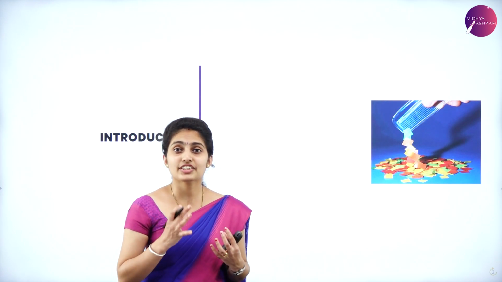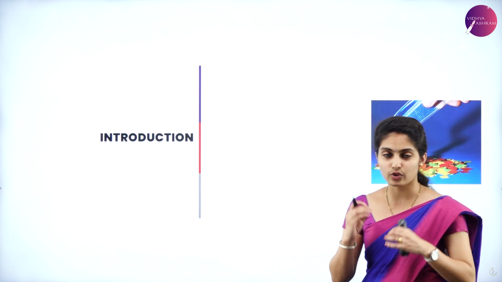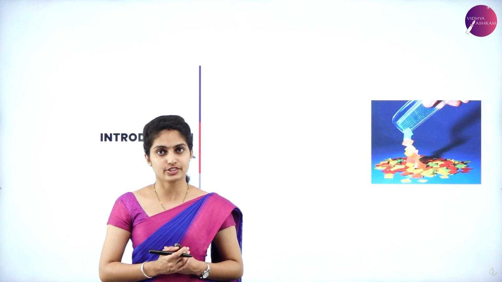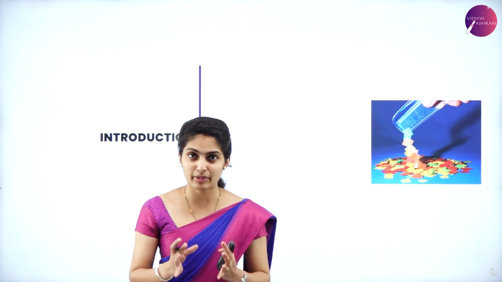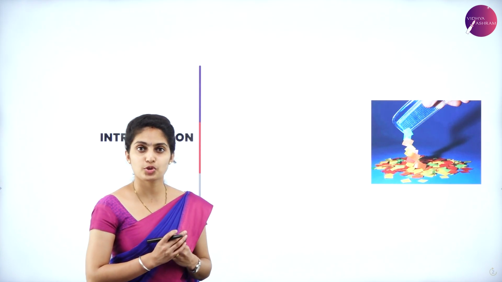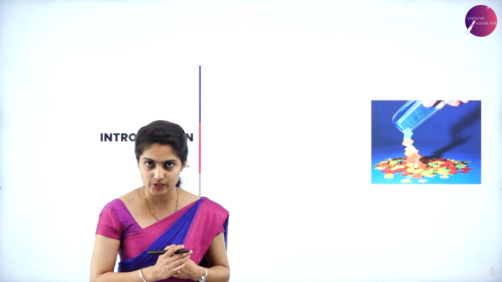So here we are introducing something about electricity, and what is the cause of electricity? That is the electric charges. When you stand right in front of a TV screen, it starts attracting your skin. You can feel it, and that is due to the presence of electric charges. These electric charges are of two types, positive and negative, and they are responsible for your electricity. Here you can see an image of a comb which attracts certain paper pieces, and that is due to the electric charges which are present.